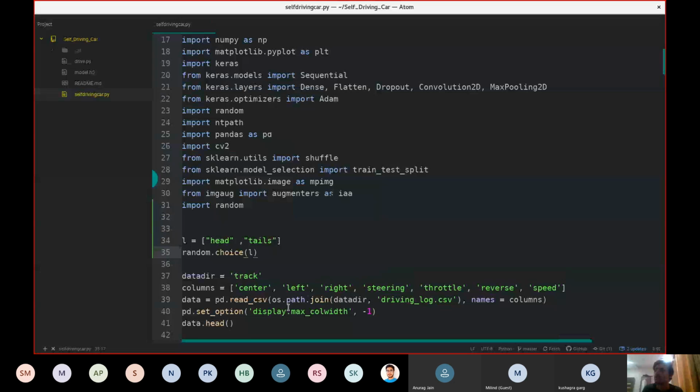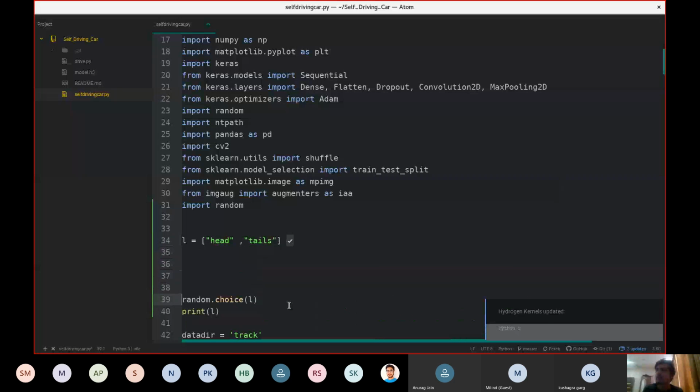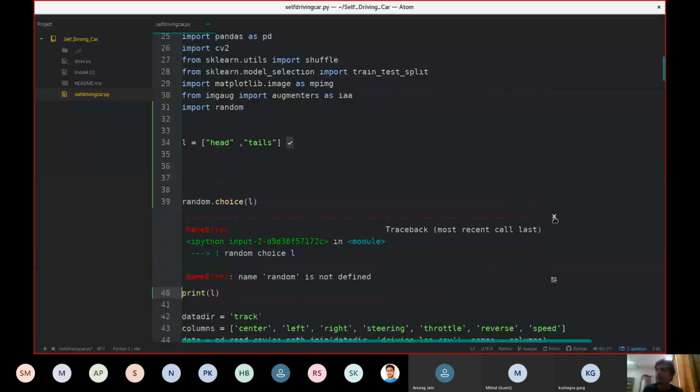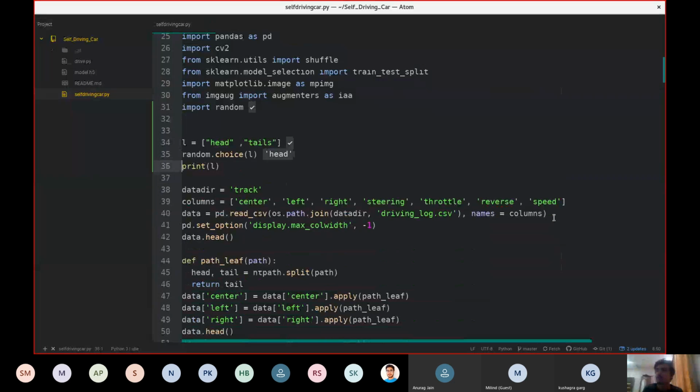Now I would test this, and let's test this. I don't think it would work, but still, you get the point, right? Random is not imported. This is not what we are supposed to do in this meetup, but this is just an example to show you that it is working.